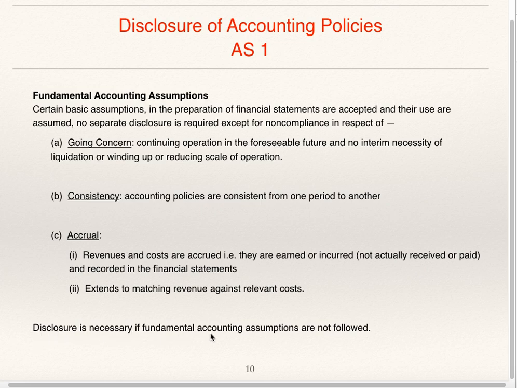Disclosure is necessary if fundamental accounting assumptions are not followed. If fundamental accounting assumptions are followed, it is not necessary to disclose it. But if it is not followed, then it is necessary to disclose these.